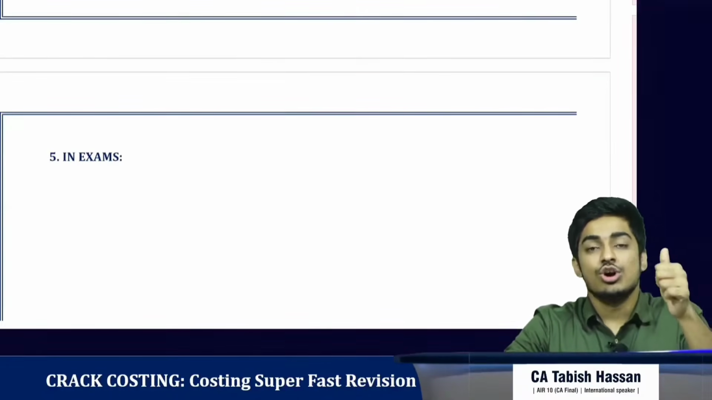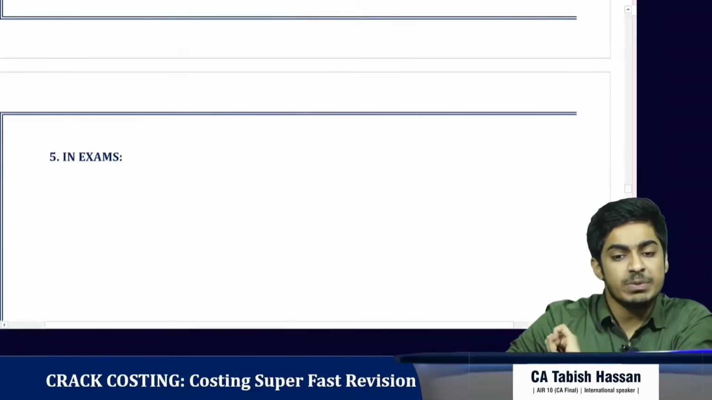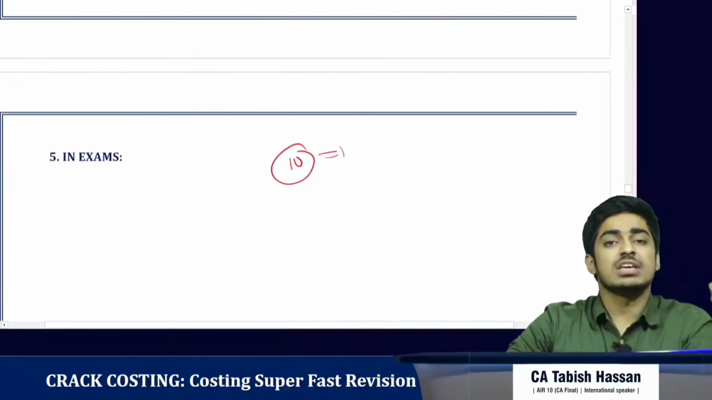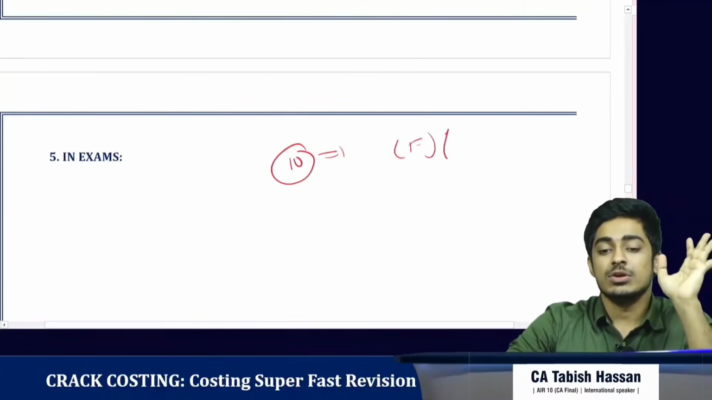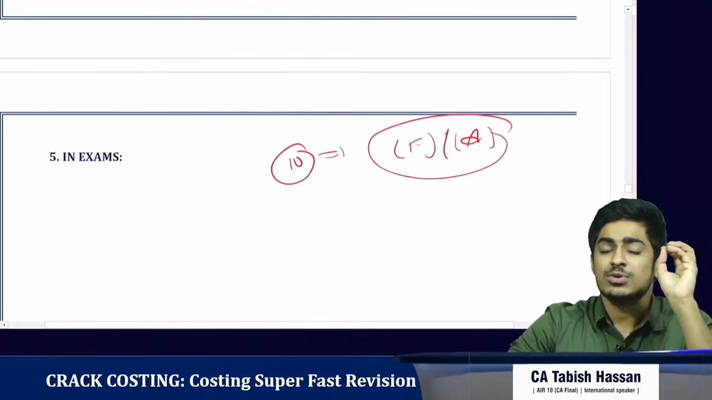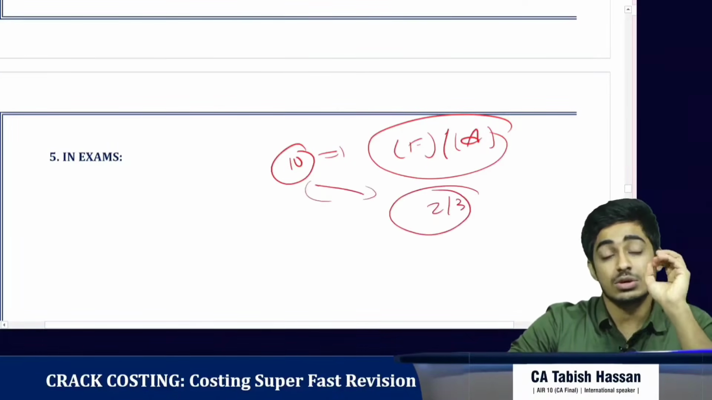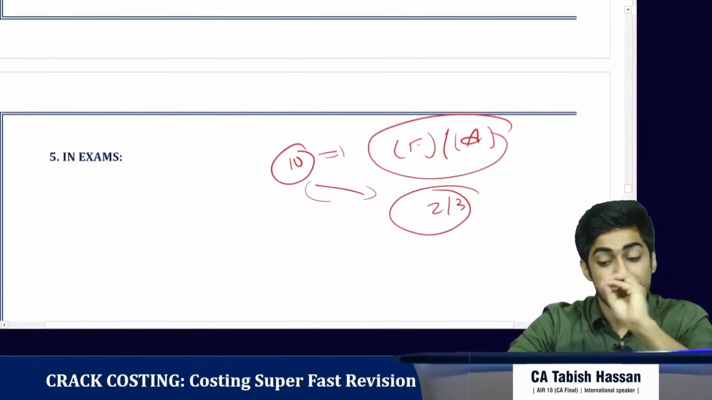Next, always write favorable or adverse. There are so many papers where in the standard costing question of 10 marks, everything is right, every number is right, but they have not put favorable or adverse, and they would only get 2 or 3 marks out of 10. Writing favorable or adverse is that important, so never forget it.